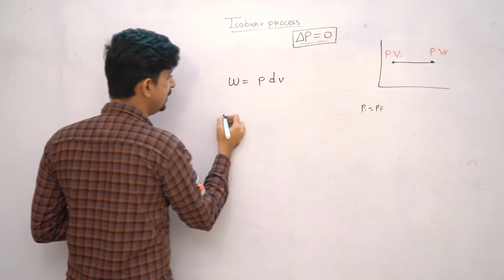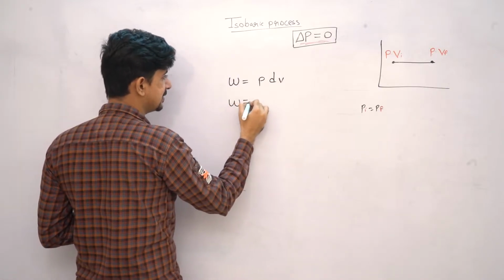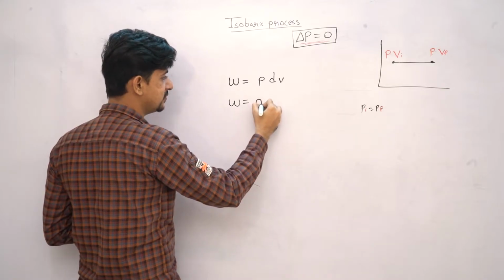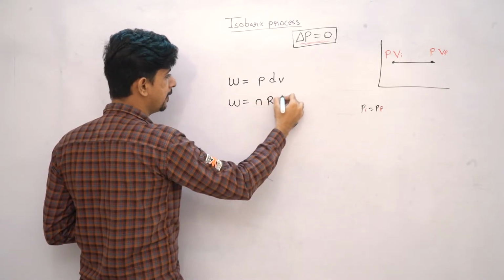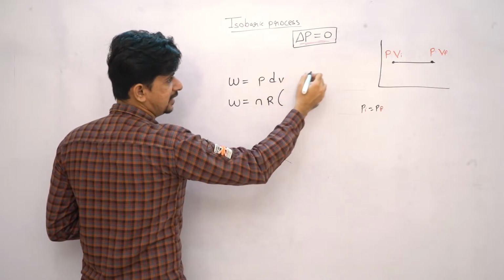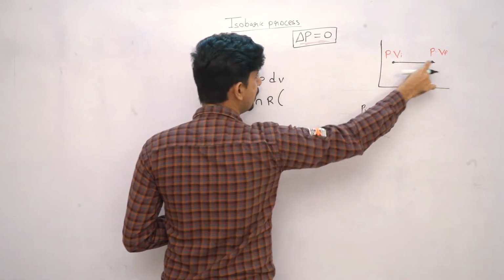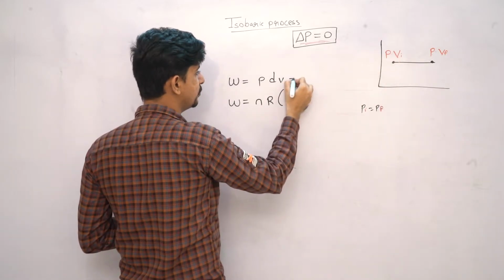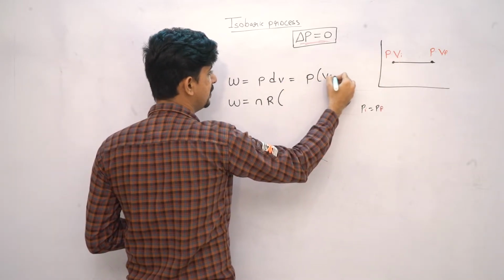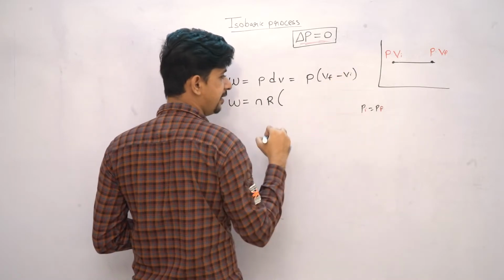But if we put this like this, we know that PV is equal to nRT, so we can say this will be equal to nR, but this will be, now how can I write this? dV, that is final volume minus initial volume. This will be the change in volume, right? So this will be P(Vf minus Vi), right?